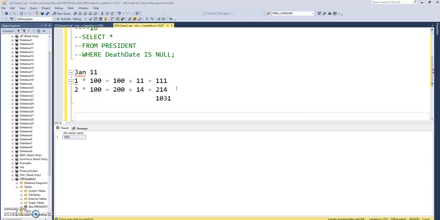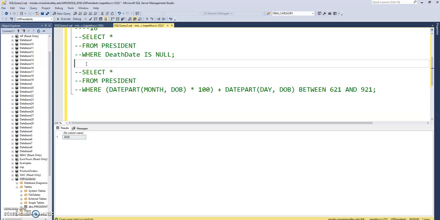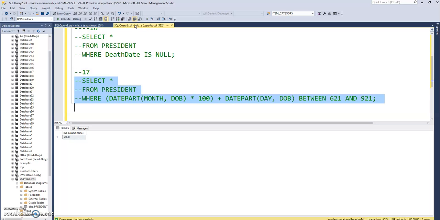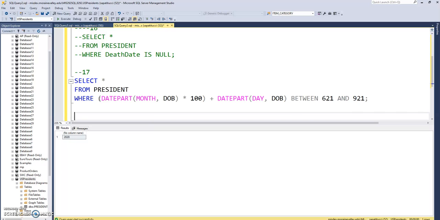So finding presidents that were born in summertime, I'm interested in those. Using DATEPART to get the month times 100, and then DATEPART to get the day.